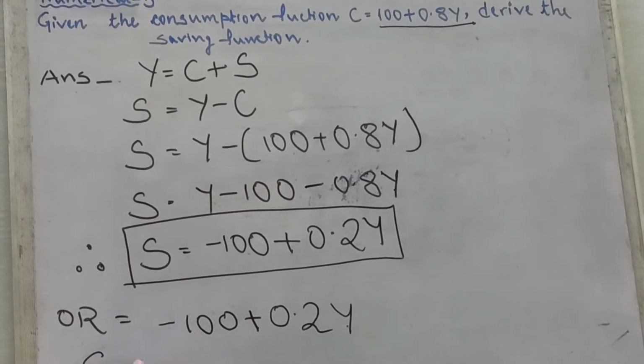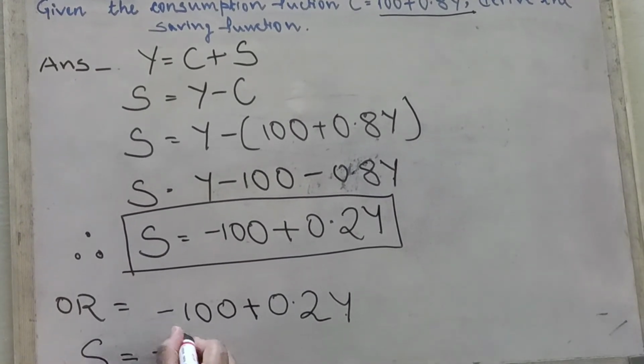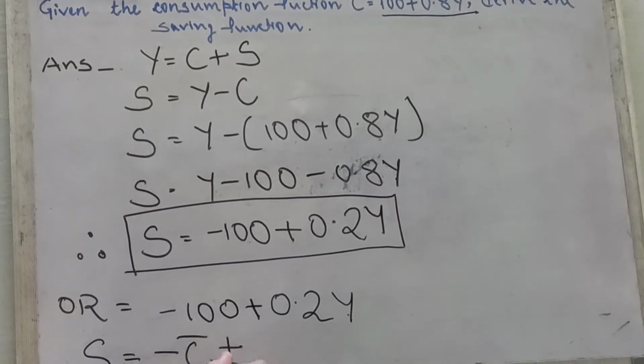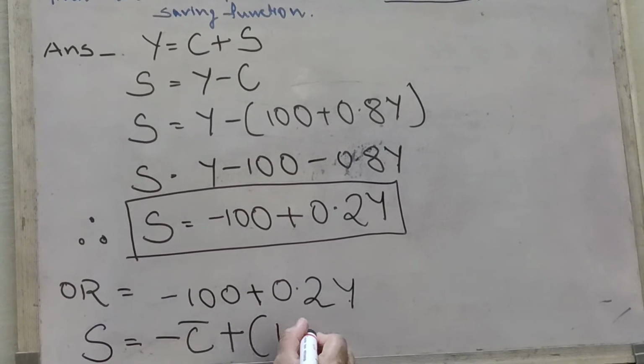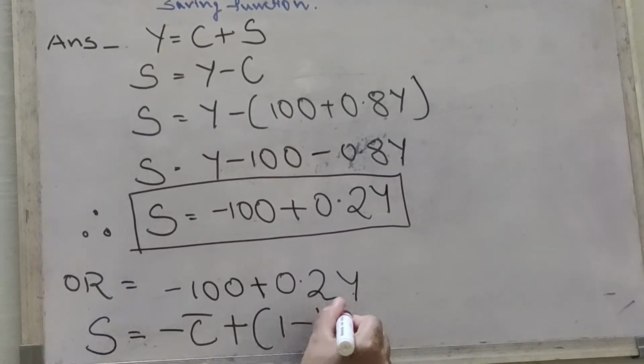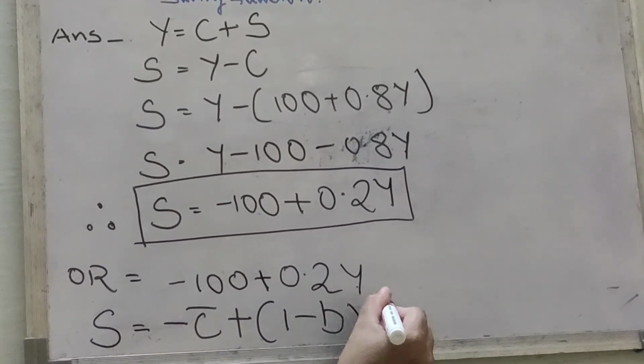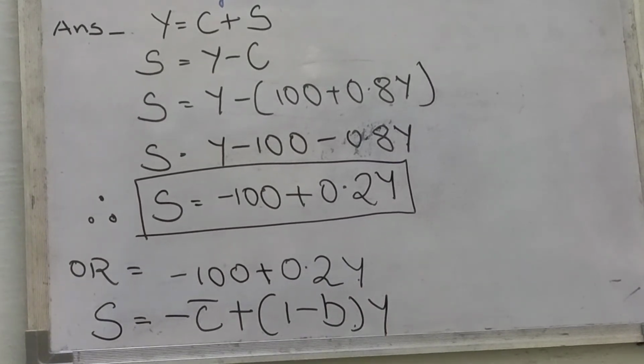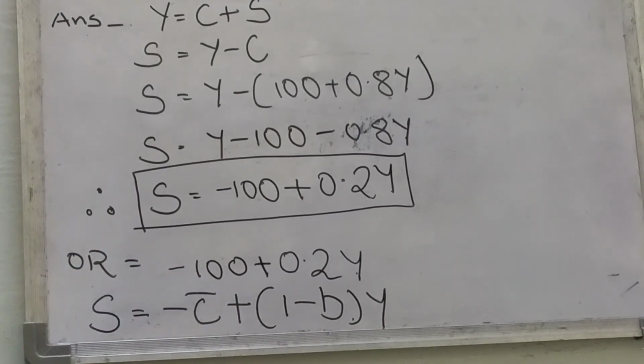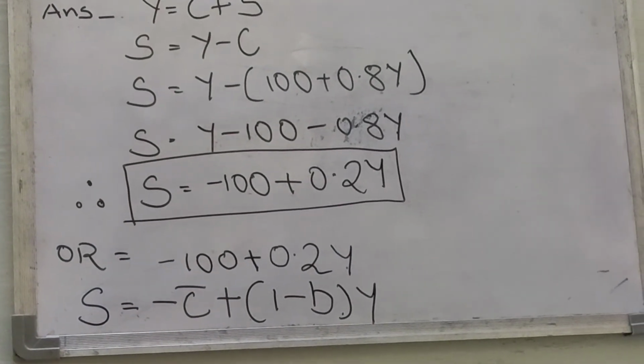Saving function is equal to minus autonomous consumption plus 1 minus B, B is what? Marginal propensity to consume into Y. So in this way we can derive the saving function.